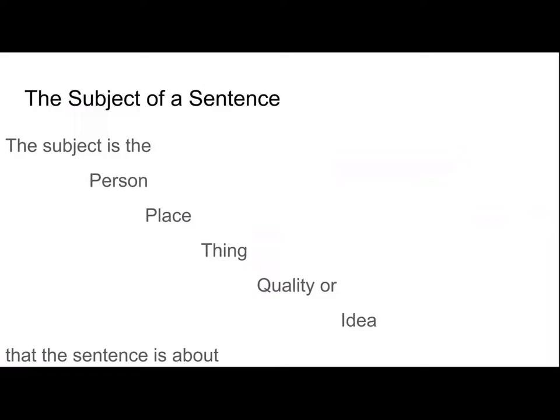The subject is what the sentence is about. To be more precise, the subject of the sentence is the person, place, thing, quality, or idea the sentence is about. These are the words we know are nouns. Nouns name a person, place, thing, quality, or idea. A subject is the noun the sentence is about. We're going to look at some examples of each of the kinds of nouns that can be in sentences.